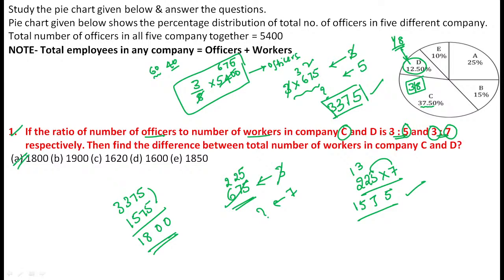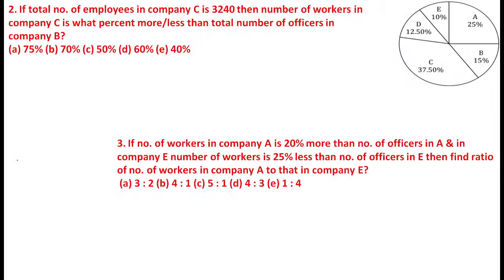It is a data interpretation question. Completely it is based on the calculation. Just do it by comparing each and every calculation. Is it clear? Question number 1: the difference between the number of employees is 1800. Now we move on to question number 2.